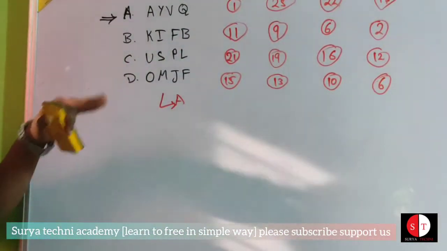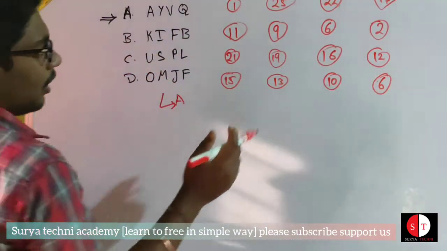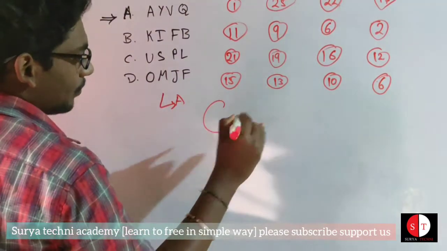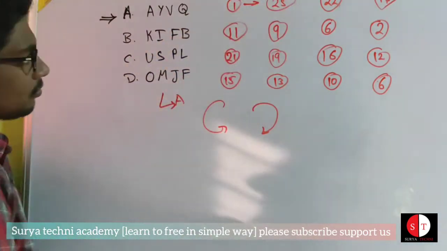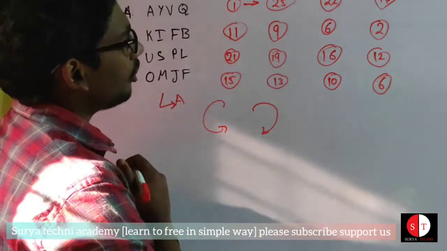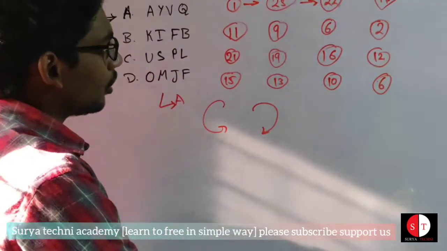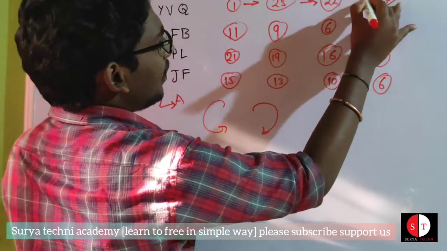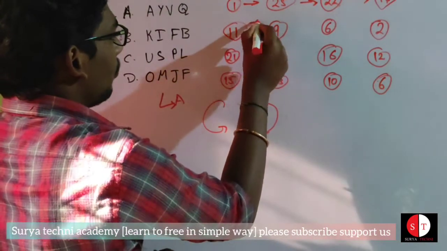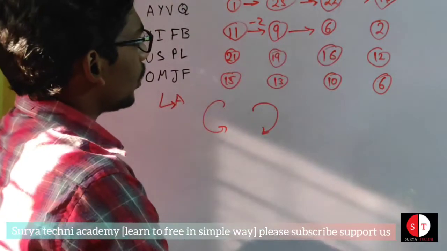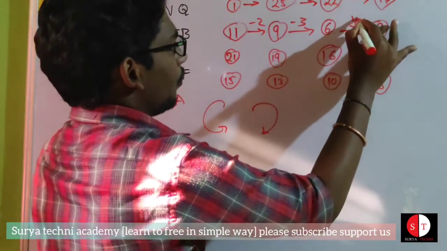So that means in reverse. So 1, 25: the difference goes backward. That means the reverse type, like clockwise and anti-clockwise. So that is -2. 25 to 22 is -3. 22 to 17 is -5. 11 to 9 is -2. Then -3, and then -4.